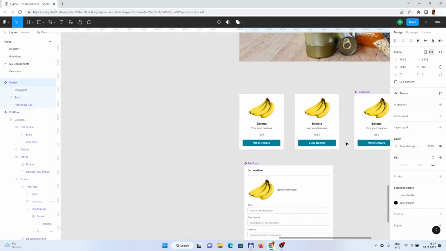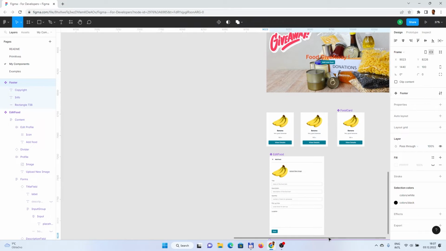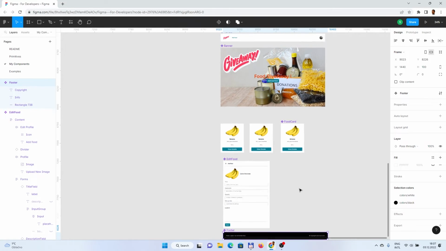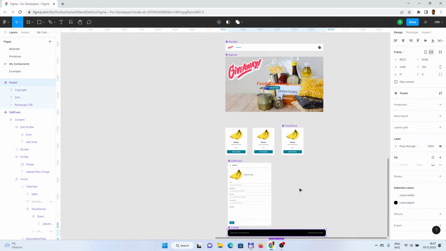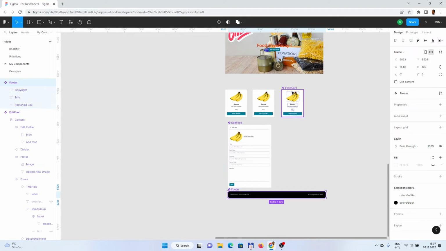So let's bring it together somehow. And it looks like this. We have a navbar, we have a banner, we have a cart, we have edit food, and we have a footer. What we don't have right now is the view detail. Yeah, so maybe we should also define the view detail.